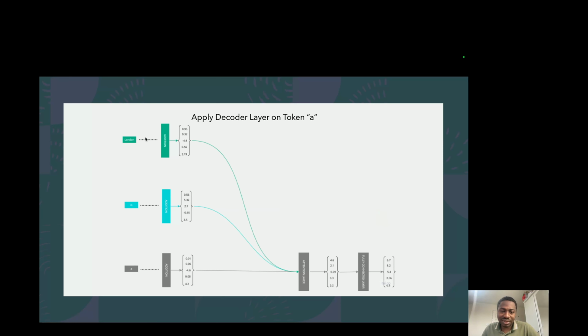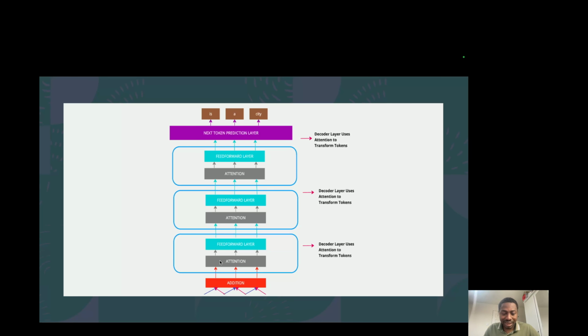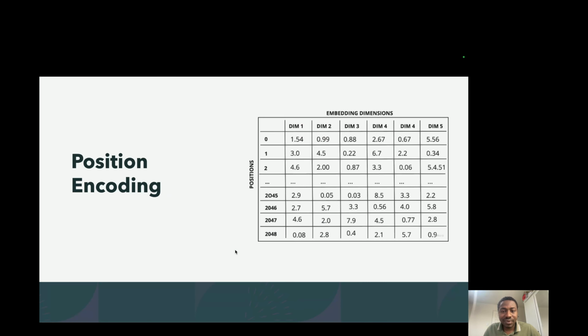Token A goes through the same thing: we take is and London, pass them into its attention layer, and then pass the output into the fully connected layer. So that's basically what happens: each of these flows through the attention layer and they get mixed up, and then they individually go through the feed-forward layer.